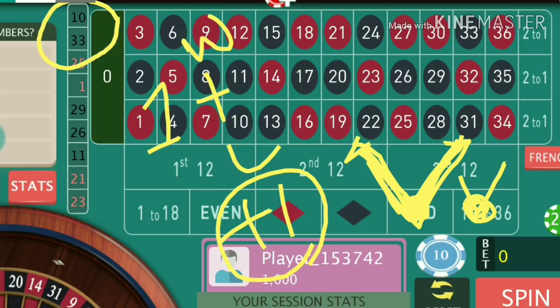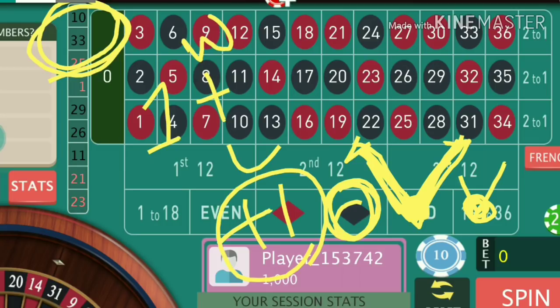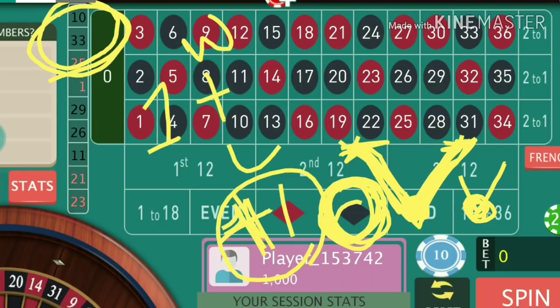Now you can see here, again look here, both are black numbers. One is a bigger number, one is a smaller number. So the trend will be black. If we lose in our previous bet, then we'll follow the next trend and add 1 unit. If we lose in our last spin, we add 1 unit, and we will decrease 1 unit if we win our last spin.